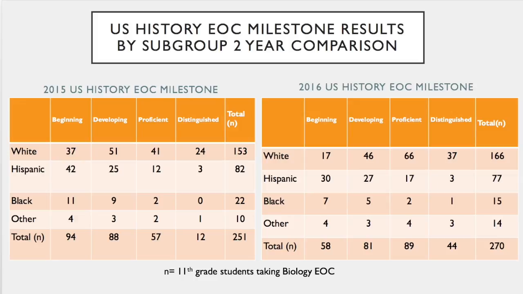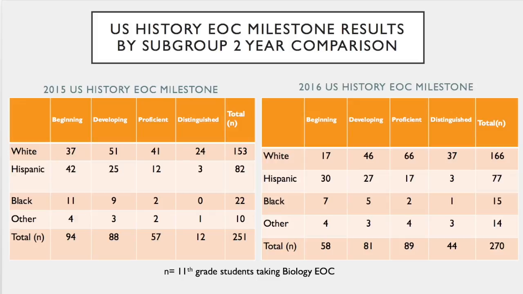Here you're going to see similar data as we have in the other tests, whereas there are a larger number of white students taking the test, but also they are maintaining their higher percentage falling into the proficient and the distinguished category. On the left side, in 2015, 41 students performed proficient, 24 in the distinguished, compared to the Hispanic, where there was 12 proficient, 3 distinguished, and once again the black population only having 2 proficient and 0 students performing in the distinguished category.